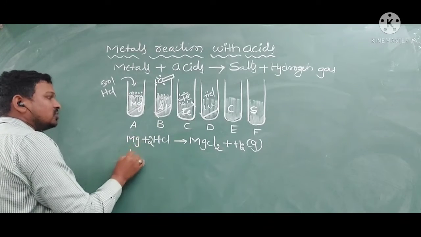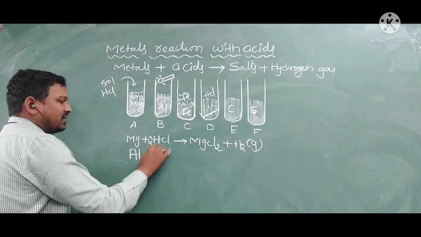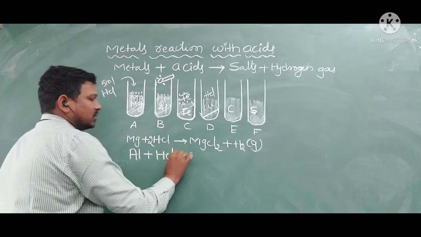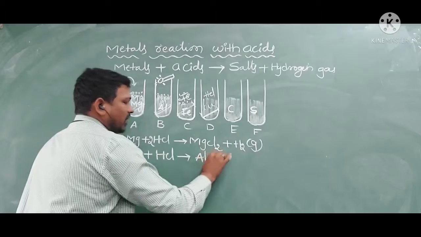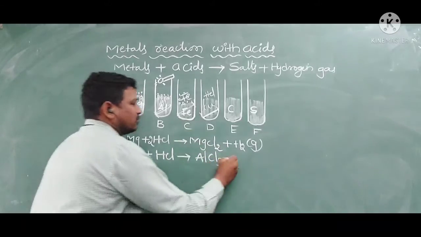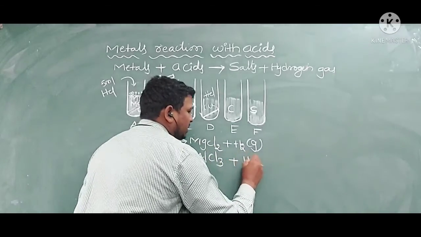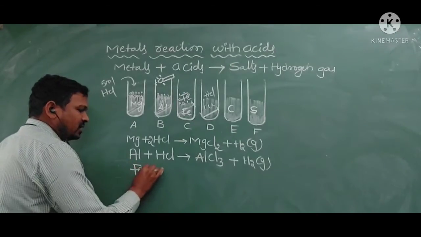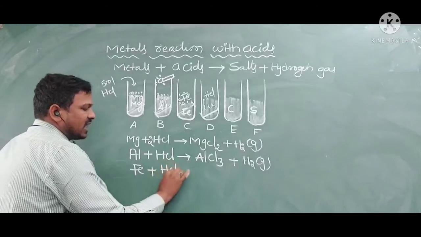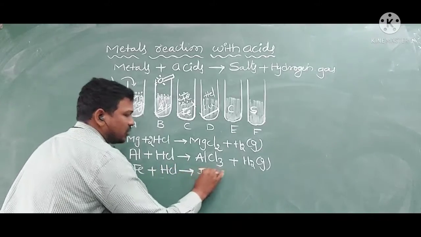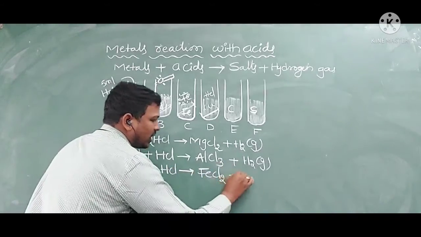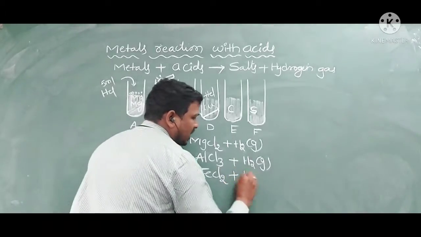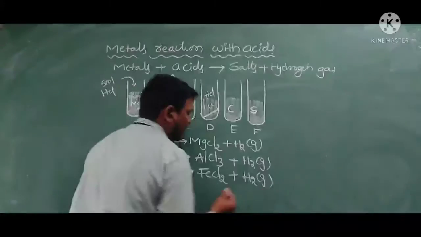Aluminum reacting with the HCl forms aluminum chloride plus H2 gas. Iron reacting with the HCl produces iron chloride plus H2 gas.